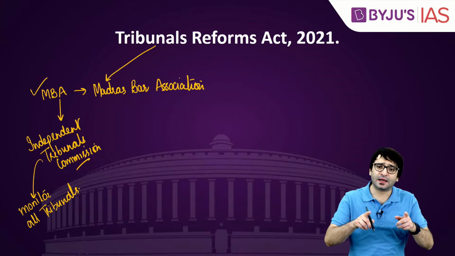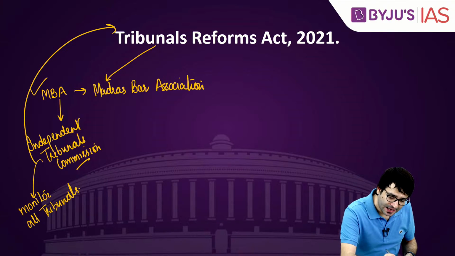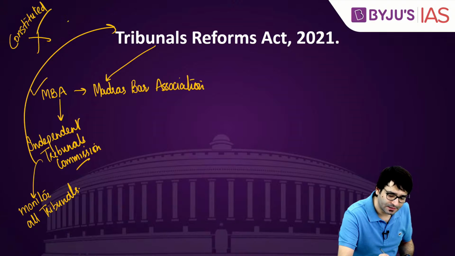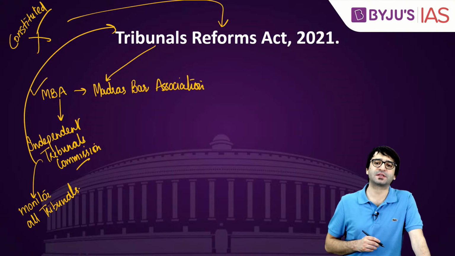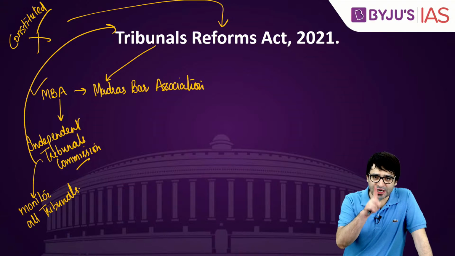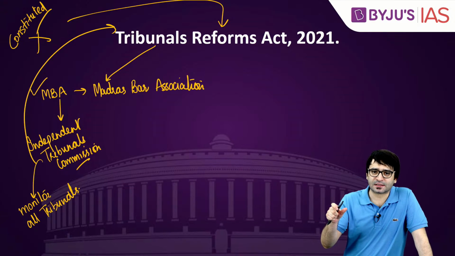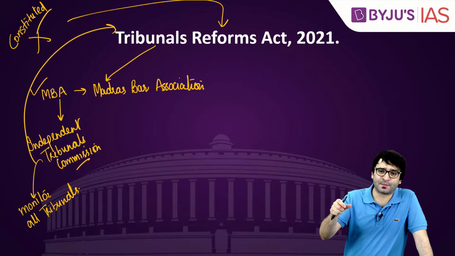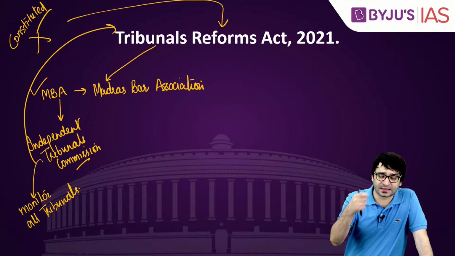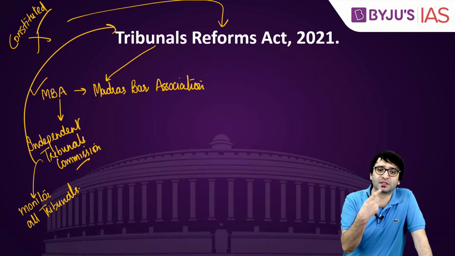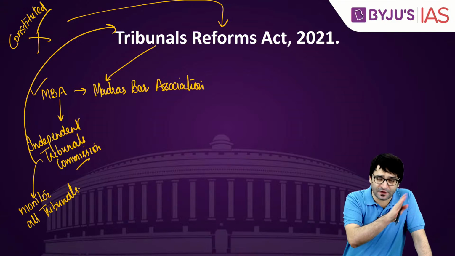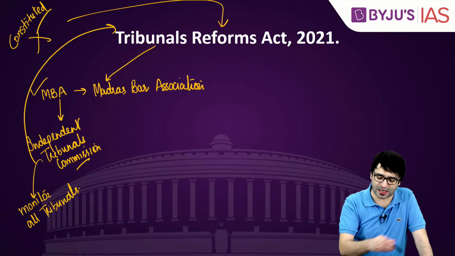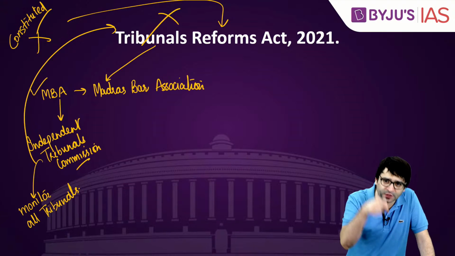But this independent Tribunals Commission has not been constituted by the Parliament by passing this Tribunals Reforms Act 2021. So statement number 1, this law was passed according to the Madras Bar Association verdict, yes. Madras Bar Association talked about the state setting up an independent Tribunals Commission to monitor the functioning of all the tribunals in this country, yes. But this independent Tribunals Commission has not been constituted by this act.